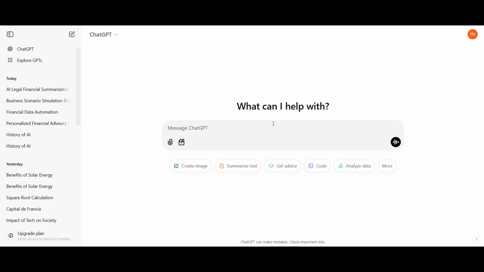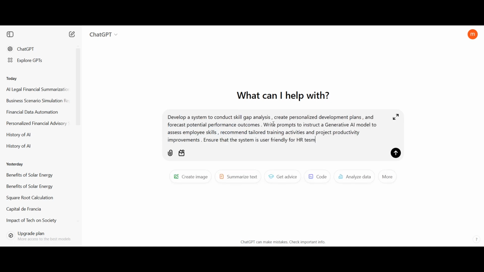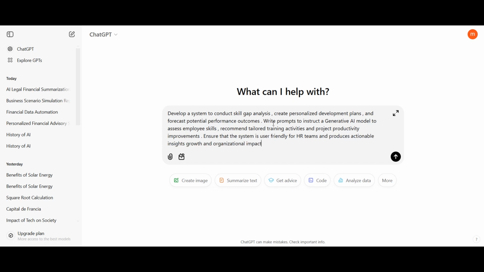Now let's see how we will work this out. Let us give a prompt. Now the prompt goes like: develop a system to conduct skill gap analysis, create personalized development plans, and forecast potential performance outcomes. Write prompts to instruct a generative AI model to assess employee skills, recommend tailored training activities, and project productivity improvements. Ensure that the system is user friendly for HR teams and produces actionable insights for growth and organizational impact. Now let's see the response.